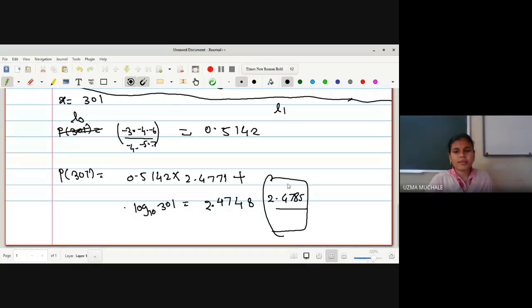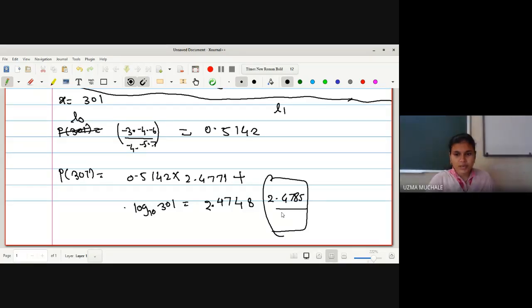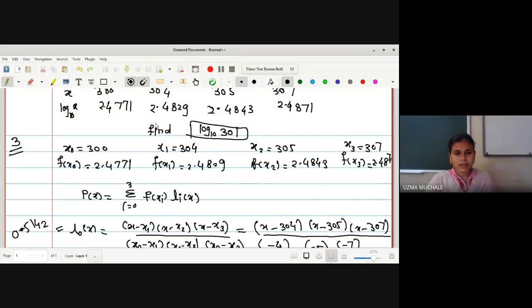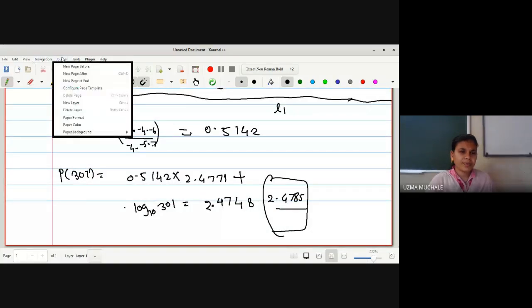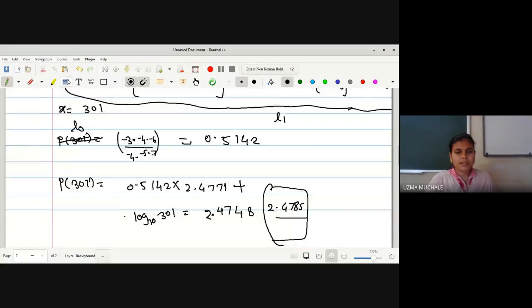Okay. Are you getting nearby this answer? Now we'll check this 2.4785 whether it lies in between these two. 301 lies in between these two, so here you can check 2.478 will lie in between these two. So we can cross check whether the answer we have got is correct or not. Actually कैल्सी में यही सब calculations fit up करते हैं ना हम.